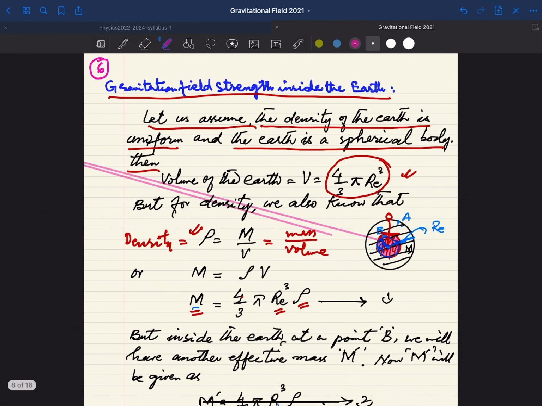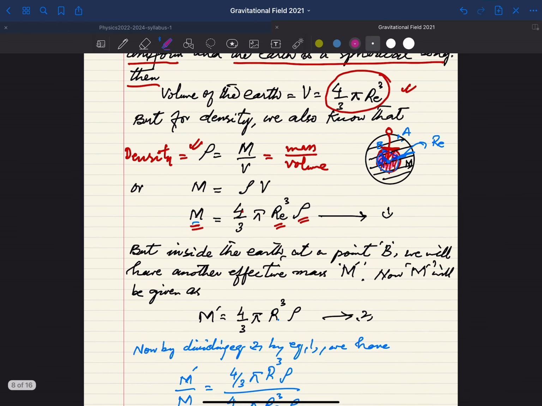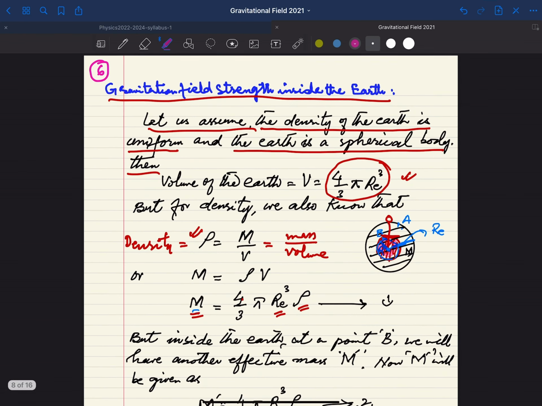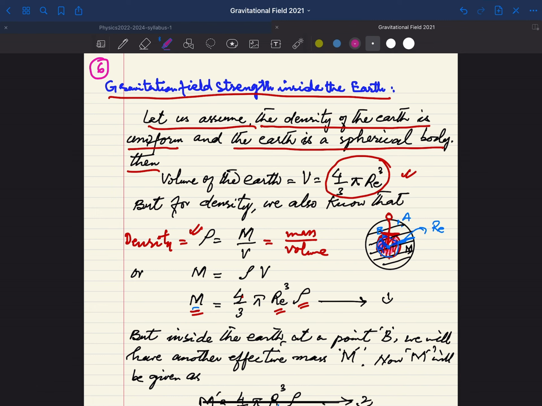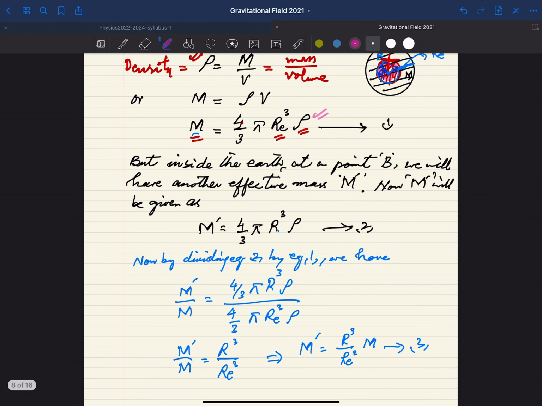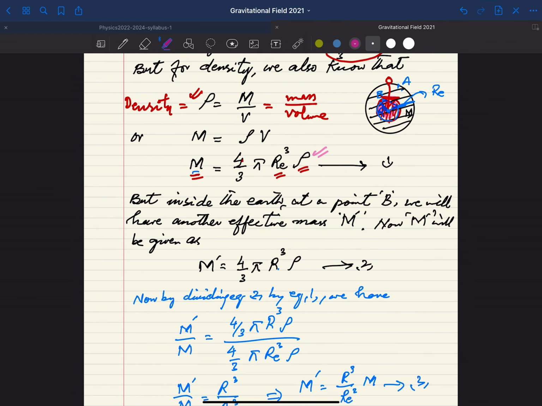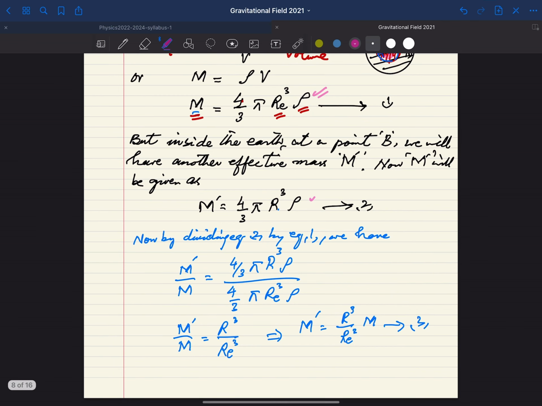So when we are considering this effective mass, the m dash is given by this equation: m' = 4/3 π r³ ρ. And again the same density ρ in both the equations, because we have considered the density of the earth as uniform, constant everywhere. So this is the new mass involved, because of which the earth will attract any body somewhere inside the earth. This will be the mass.